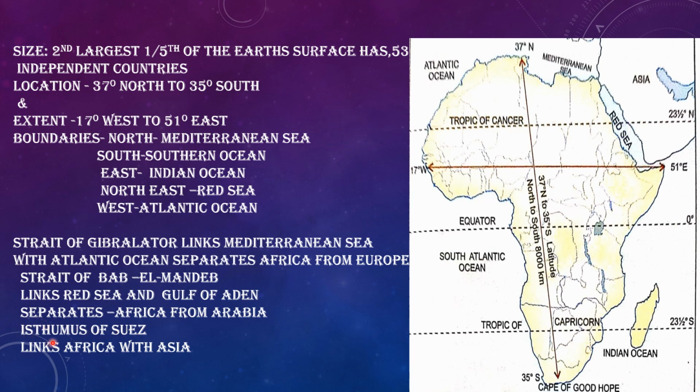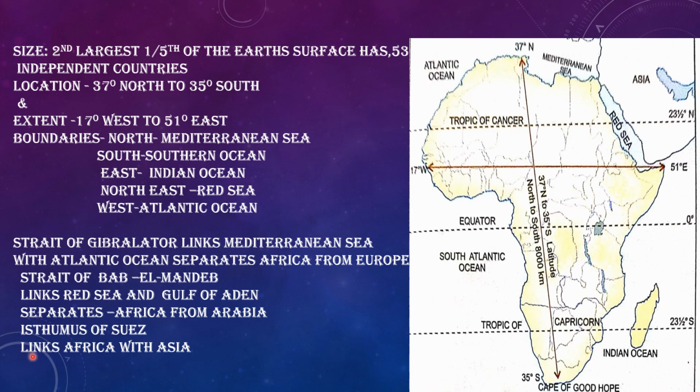So what is an isthmus? It is unlike a strait. An isthmus is just the opposite of a strait, where a strait links two water bodies and separates two land masses, an isthmus links two land masses and separates two water bodies.